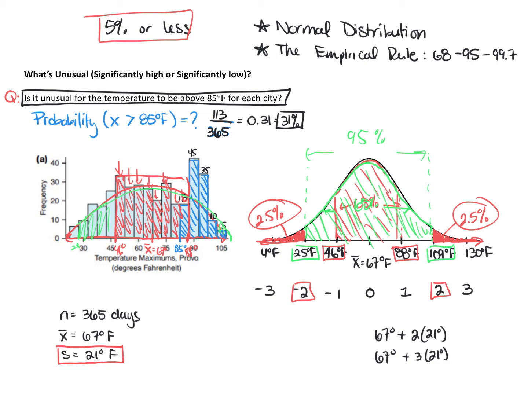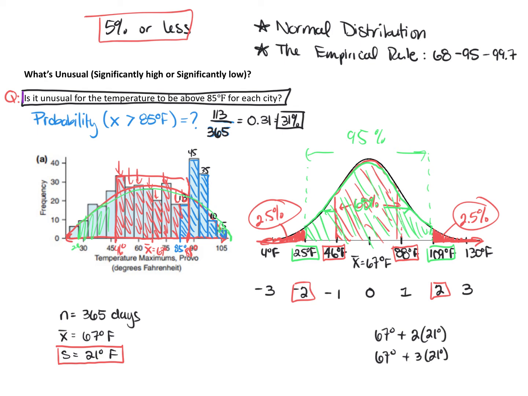So that is the more subjective way for us to define values that are considered unusual or statistically significant, or significantly high or significantly low. It is the criterion that the likelihood of getting those values is 5% or less.